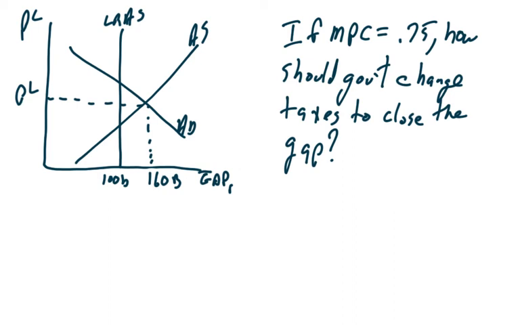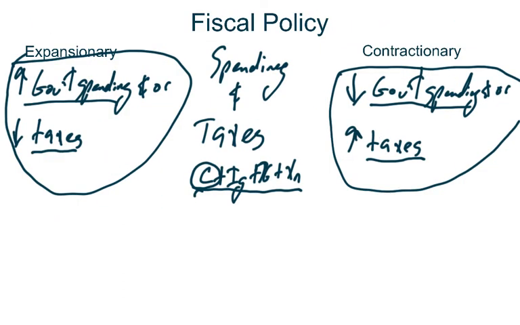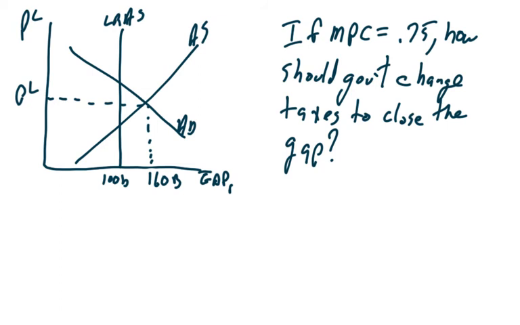So what can the government do? Here in this case, guys, we're not going to implement expansionary fiscal policy because the economy is already too large. What we want to do is implement contractionary fiscal policy. And if we remember from our first page, contractionary means we can either decrease spending or increase taxes. But the question is asking about taxes, right? How should government change taxes? So we know that we are going to have to increase taxes. The question is, by how much?